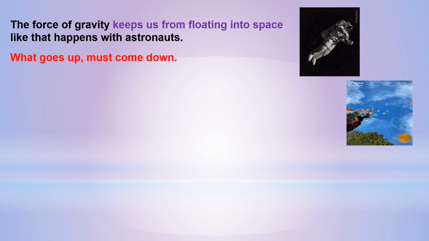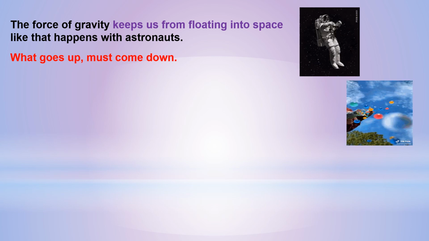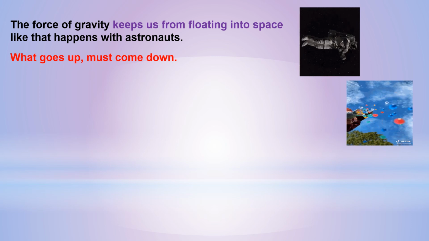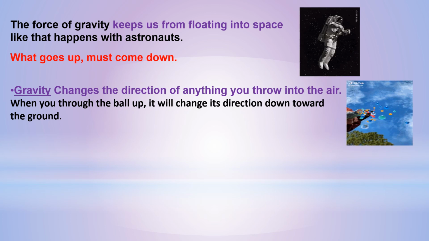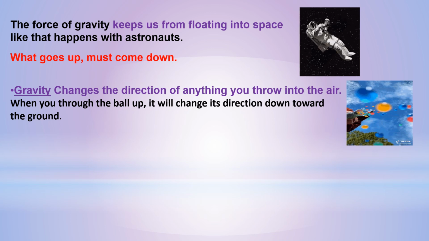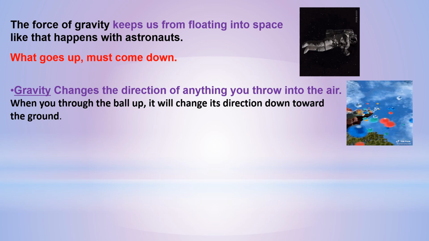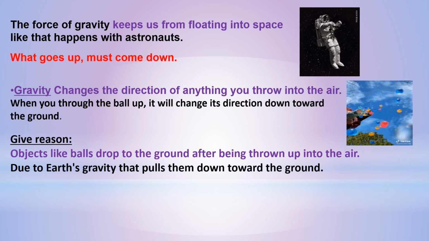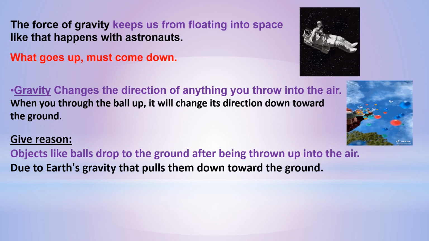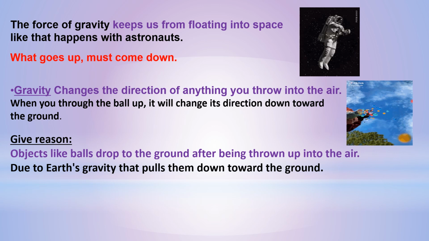Like the pupils that are falling down and not moving upward, as the direction of gravity is toward the center of Earth. So gravity changes the direction of anything you throw into the air. When you throw the ball up, it will change its direction toward the ground. When I ask you to give a reason why objects like balls drop to the ground after being thrown up into the air, we know that gravity pulls objects downward toward the center of the Earth.